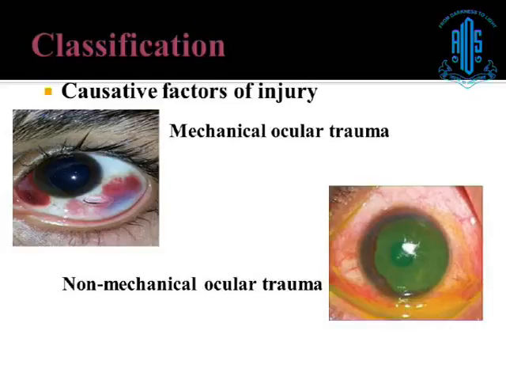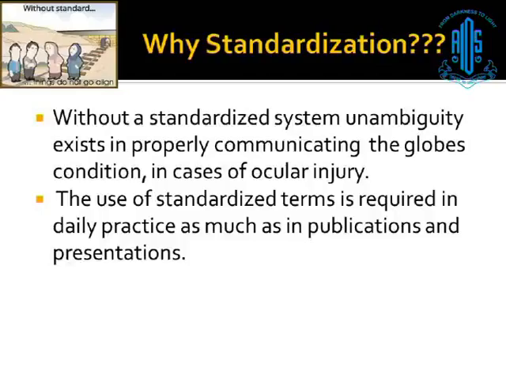Broadly, we classify ocular trauma according to the causative factor of the injury into two classes. One is mechanical ocular trauma, another is non-mechanical ocular trauma. One question arises in our mind: why is there any need for standardization or classification of ocular trauma? It is because without a standardized system, ambiguity exists in properly communicating the globe's condition in cases of ocular injury. The use of standardized terms is required in daily practice as much as in publications and presentations.